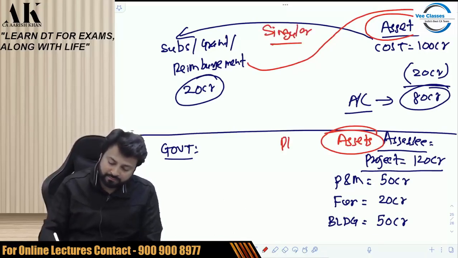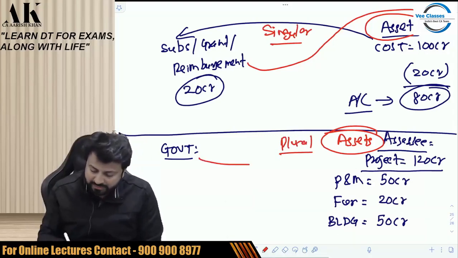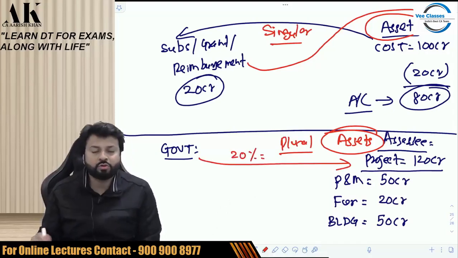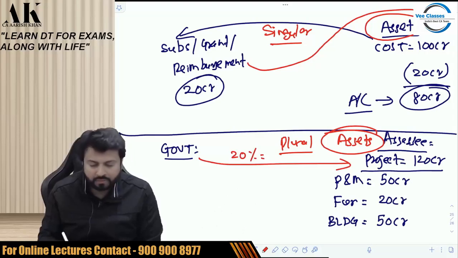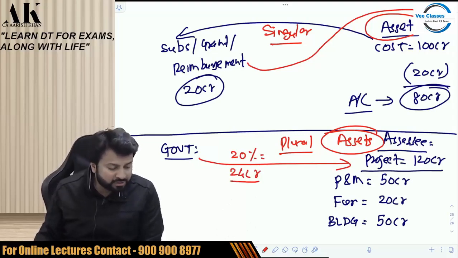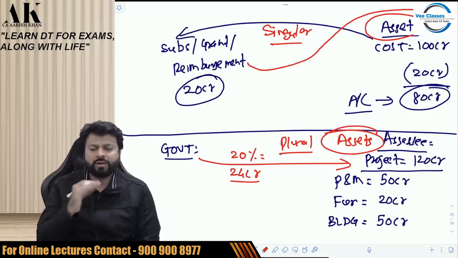This is plural. The government is now financing lot of assets and the government is saying that we will finance you 20% of the project. So 20% of the project will come to 120 crore, 20%, 24 crore. The government is saying that we will finance you how much? 20%. That is 24 crore we will finance.